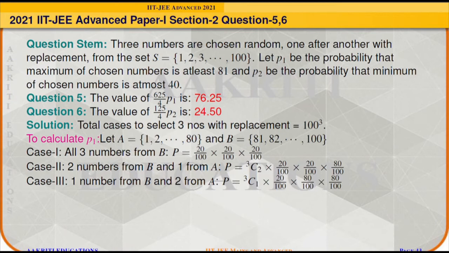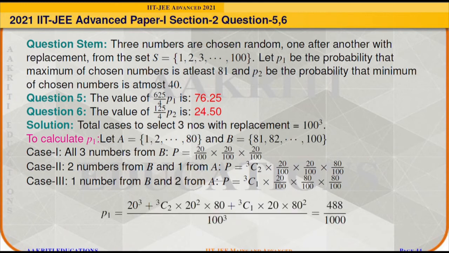There may be 3C1 possibilities to arrange all these 3 numbers, 1 from set A and 2 from set B, and their corresponding probability will be 20 by 100 times 80 by 100 times 80 by 100. So P1 will be the sum of all these 3 probabilities in the case 1, 2 and 3, and further computation will lead to P1 is equal to 488 divided by 1000. Now we need to find the value of 625 by 4 times P1, and it will come out as 305 divided by 4, and in decimal it will be 76.25.